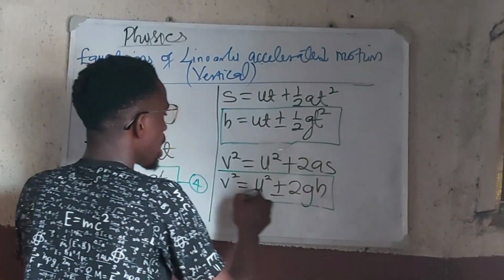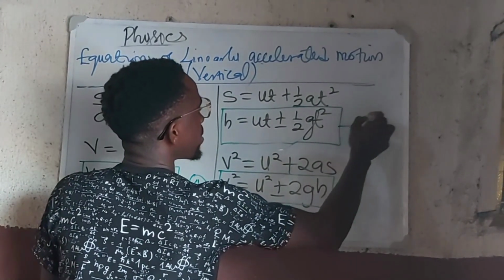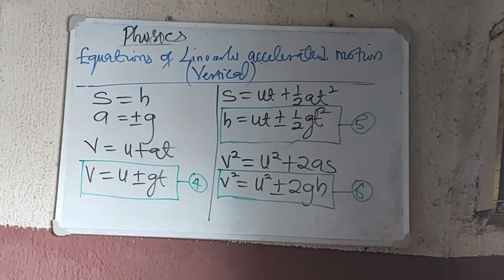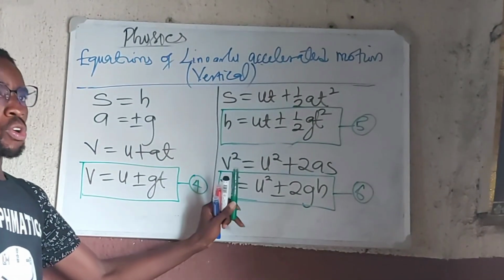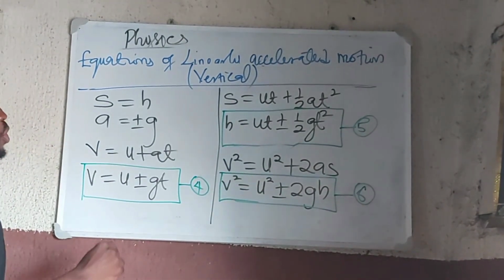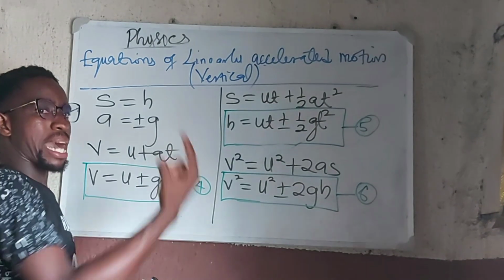Sixth equation. Remember, you need to keep note. This is 5 and this is 6 for us. Remember, jot down these equations because we are going to use them shortly. Now, what can we do from this equation? We can use this equation to derive the value for maximum height.